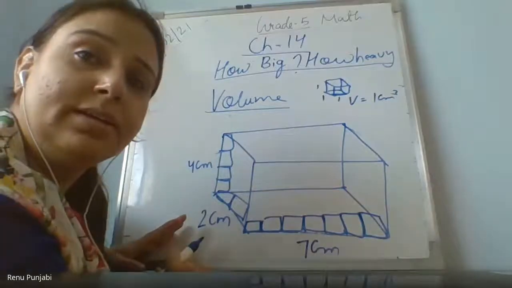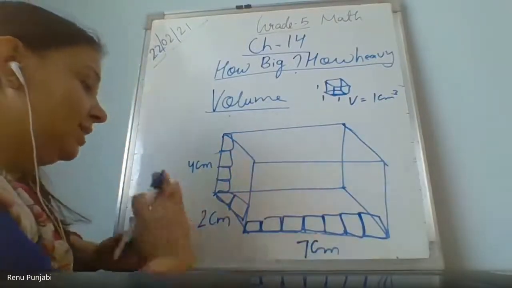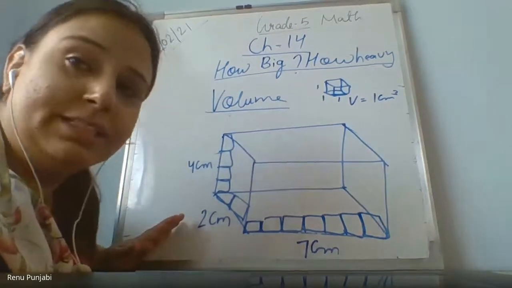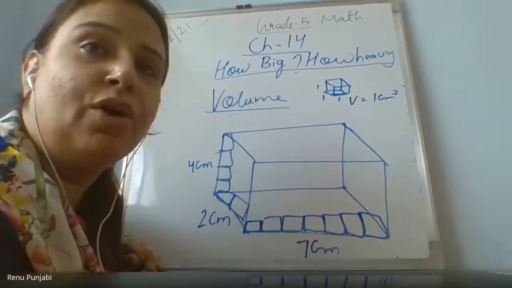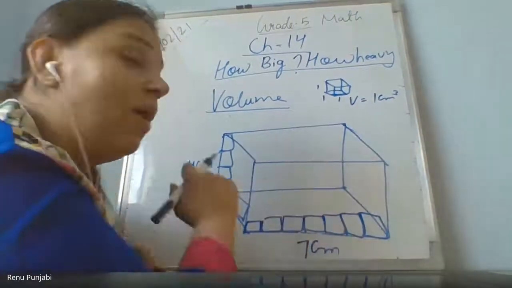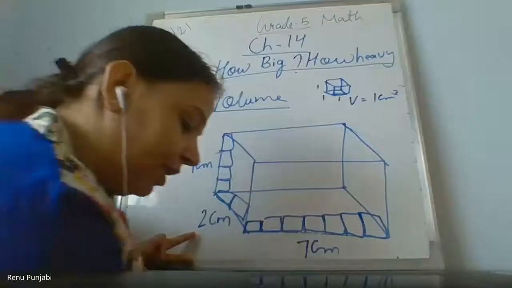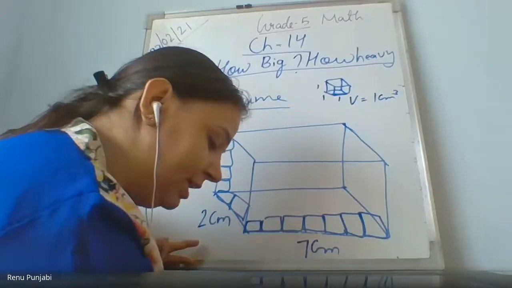Wait. 7 centimeter is the length, 2 centimeter is the breadth, and 4 centimeter is the height. Now, will you put this in the formula and find the volume? 7 twos are 14, 14 fours are what will come? You know that table. 56 cubic centimeter.